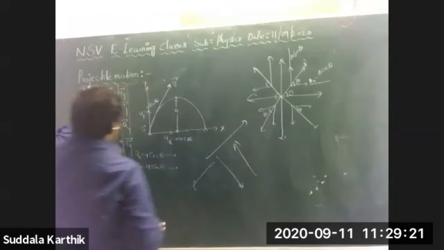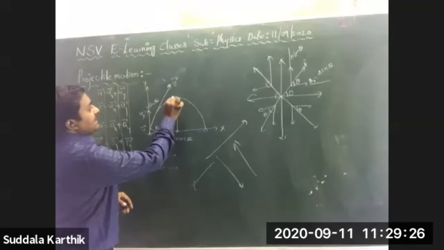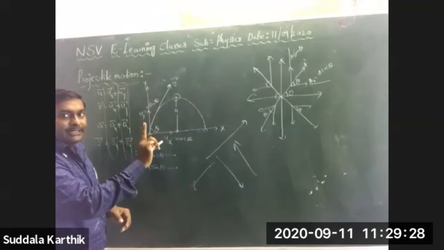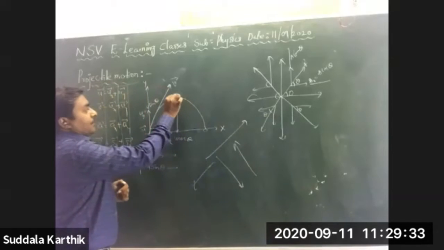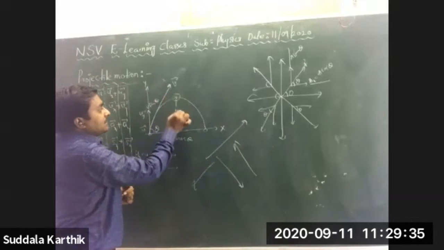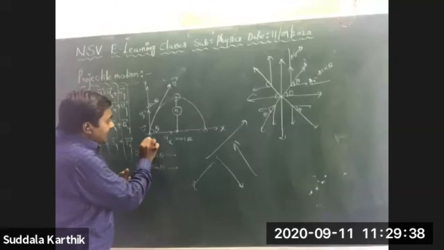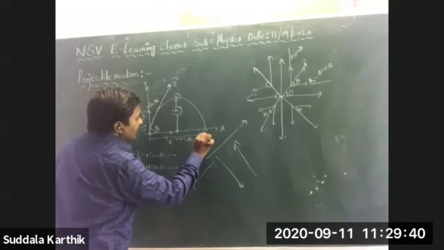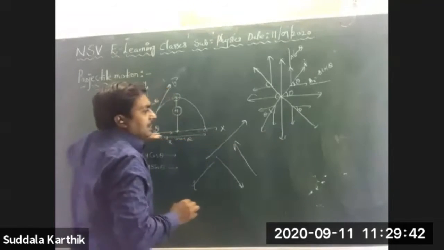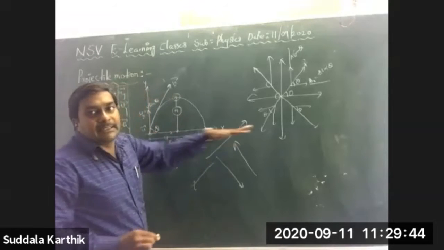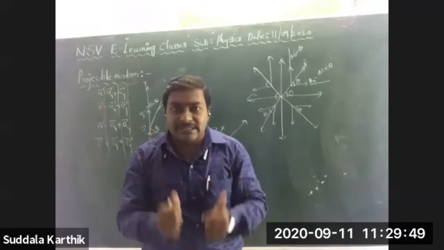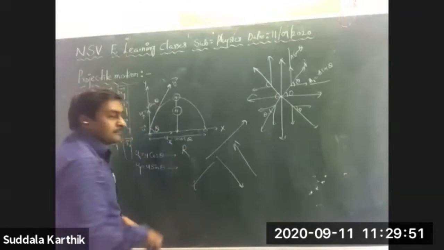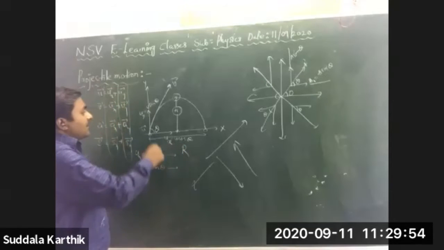You know very well about this. The projectile is making angle theta, and it reaches the maximum height at a particular point. After that point it comes down. This is the highest point, the maximum height. It travels some maximum distance along the horizontal line, and that distance is the range, capital R.